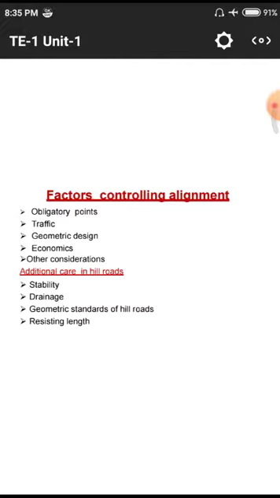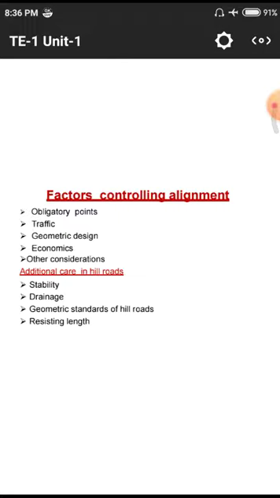Next one, geometric design. This geometric design mainly depends upon the circular patterns of roads, especially in hilly areas. Whenever we go through hilly areas, to reach the top points we have different kinds of road patterns on those hills. Those are called geometric designs.